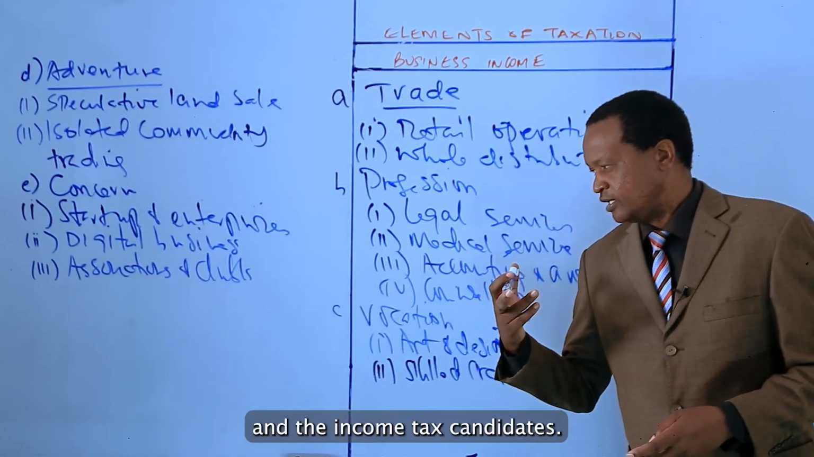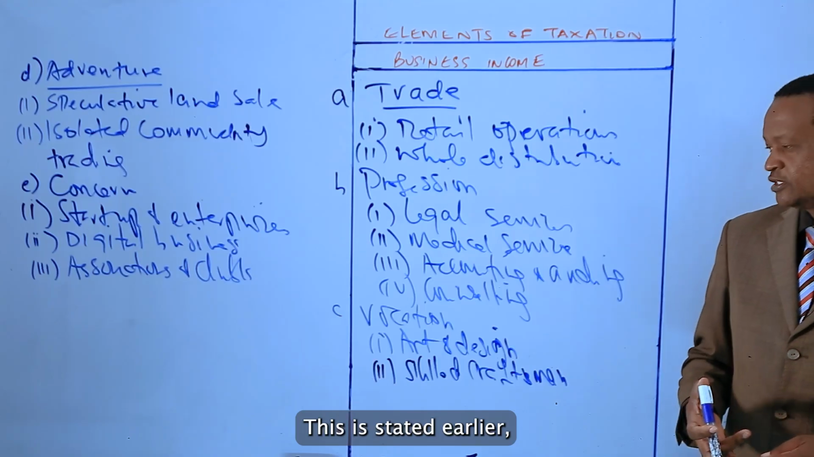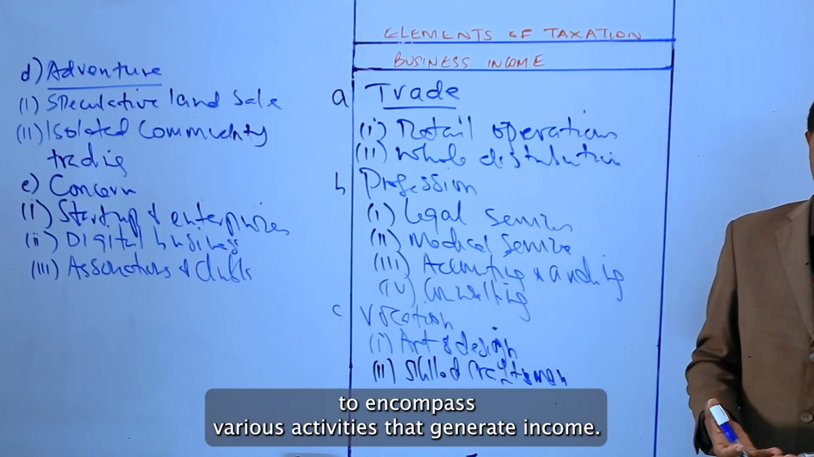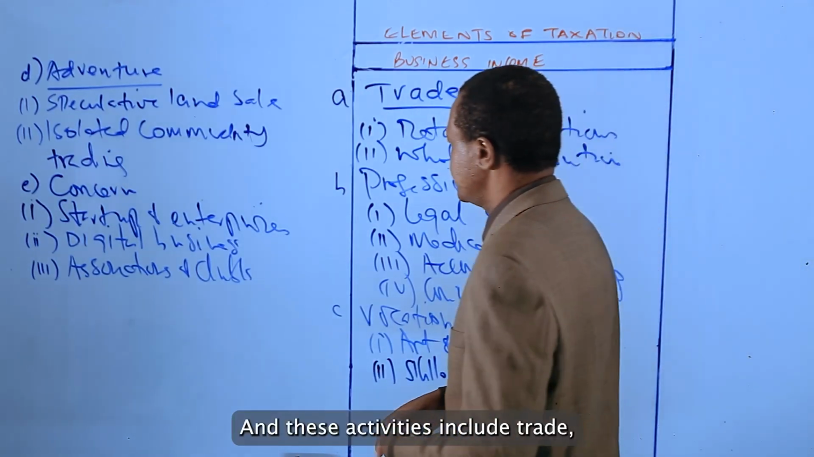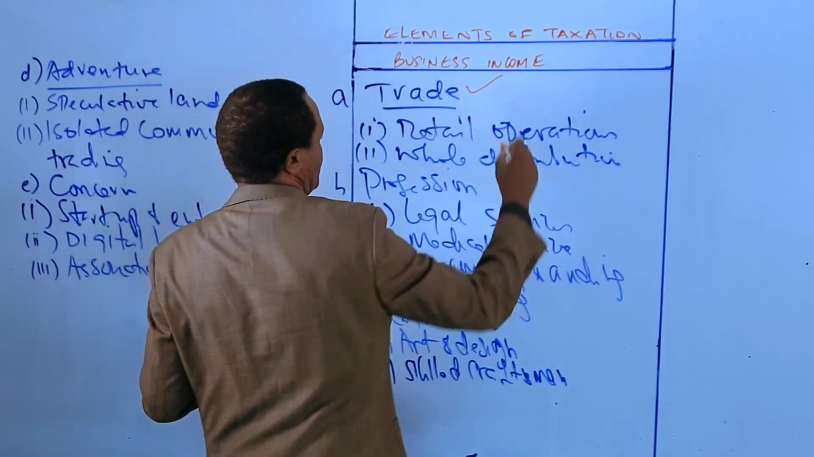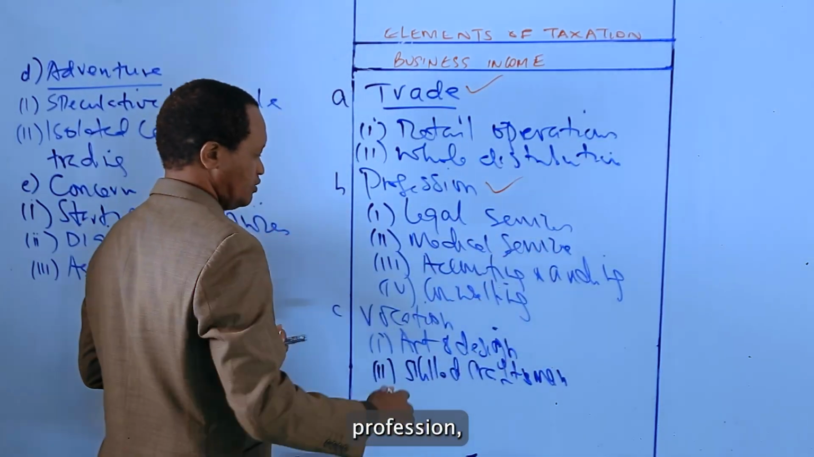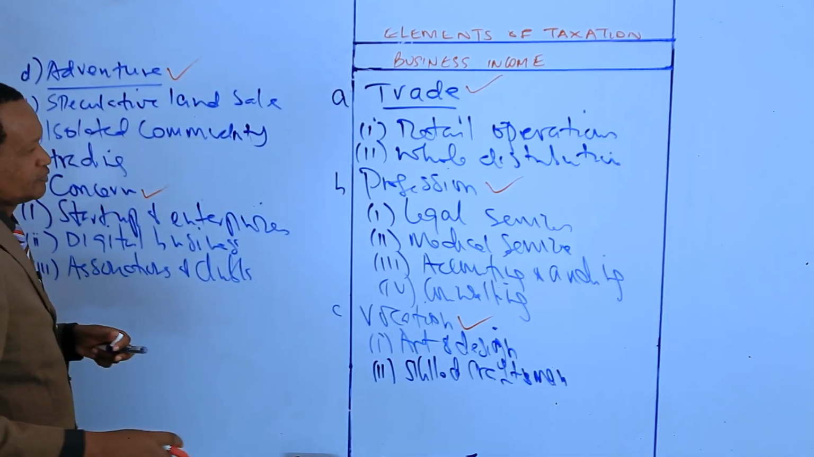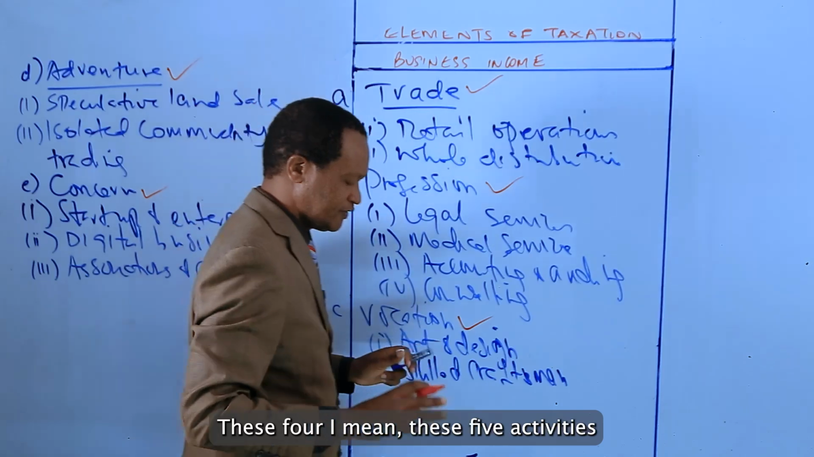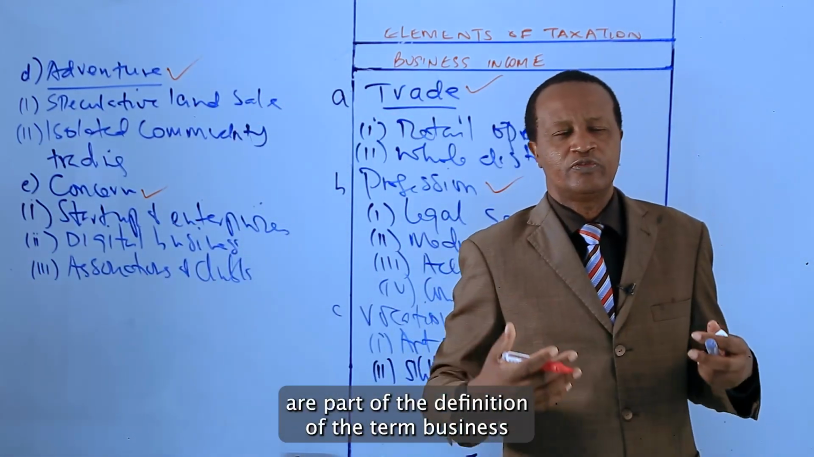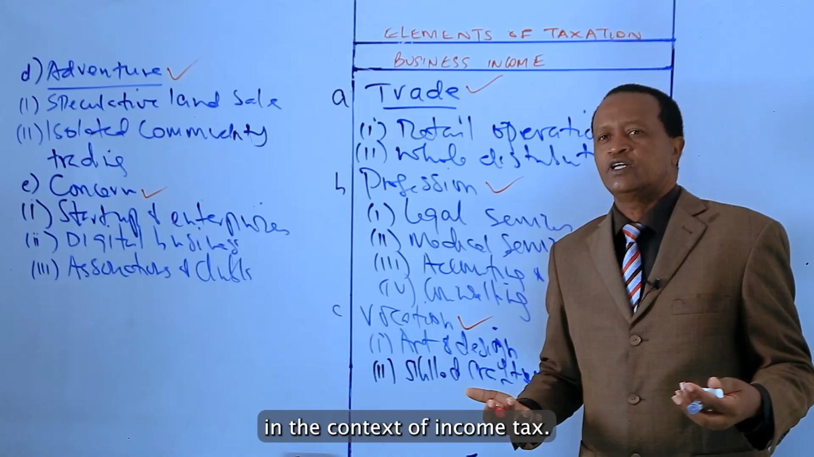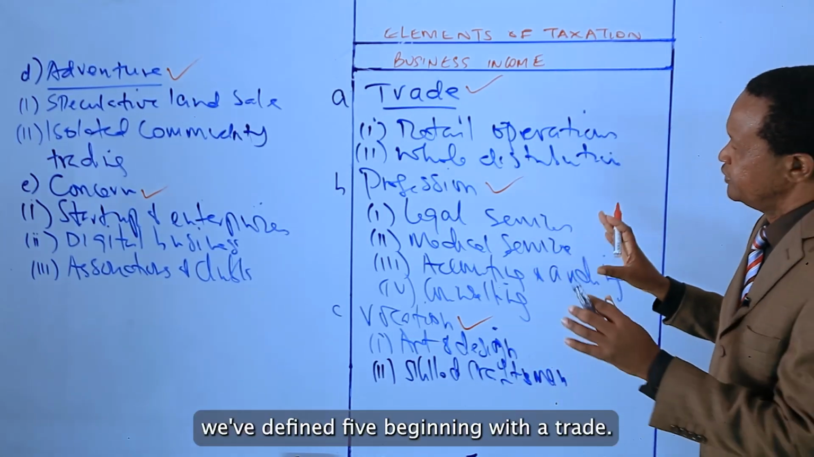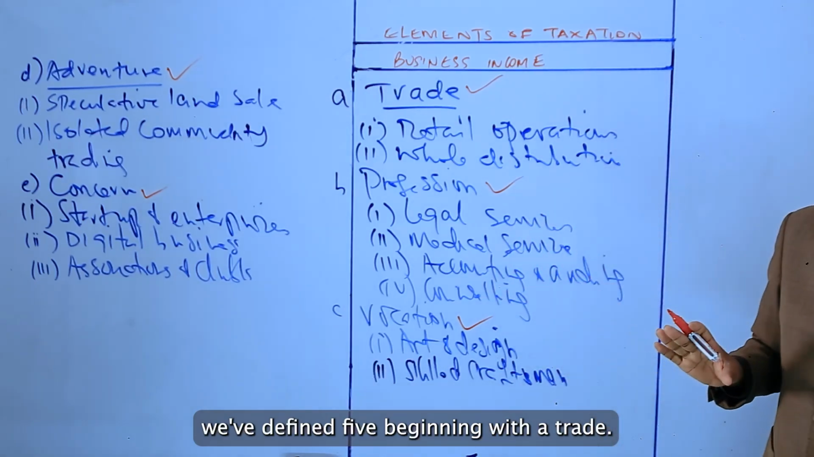The Income Tax Act, candidates, as we stated earlier, defines business broadly to encompass various activities that generate income. And these activities include trade, profession, vocation, adventure, and concern. These 5 activities are part of the definition of the term business in the context of the Income Tax Act. In this lesson, we defined the 5 terms, beginning with trade.